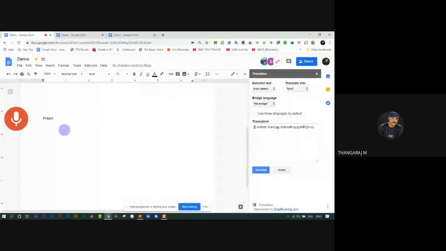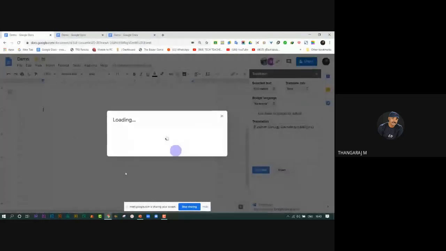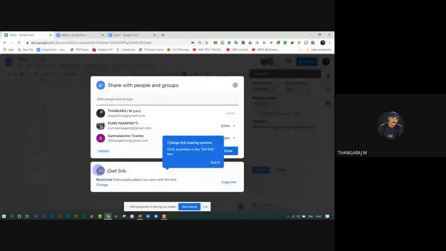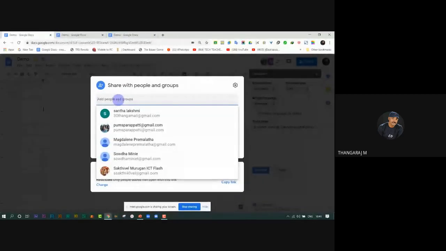Okay. Then on how to collaborate, share. Then you may copy the link. Go to paste, or mail or WhatsApp, whatever you want. Otherwise you may add the email ID of your student.